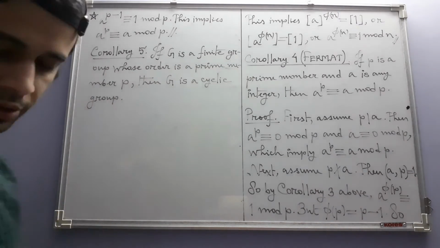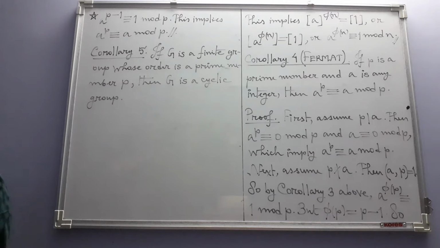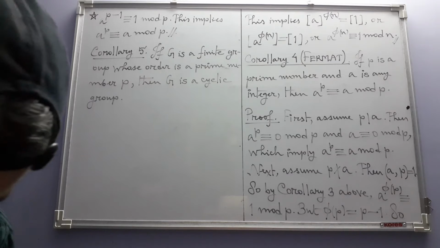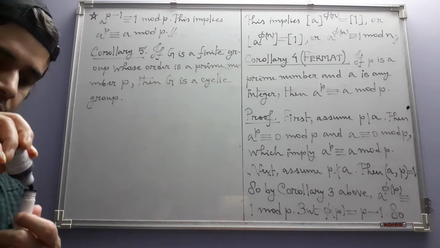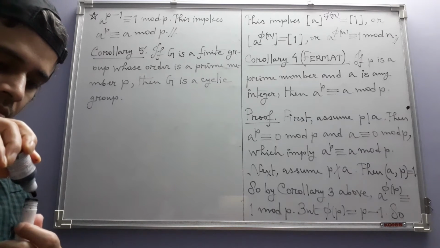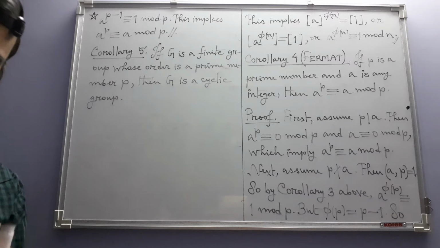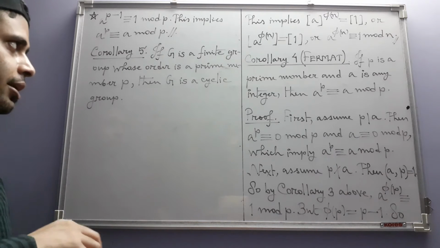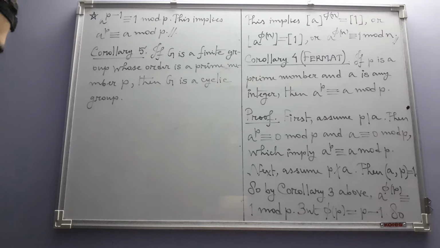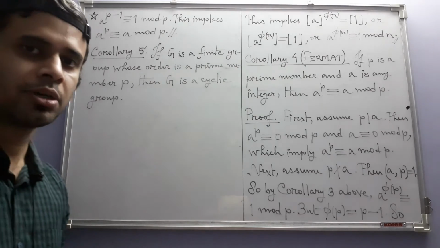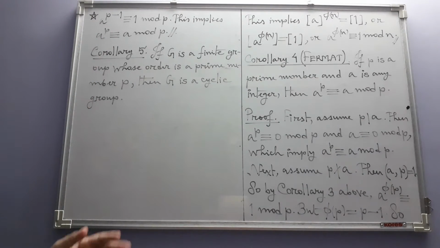This is a very nice result. Just the fact that the order of a group is prime implies it's a cyclic group. See, that's what I like about group theory. Just that number, the number of elements determines the structure of the group. So that is really something very deep if you really think about it.